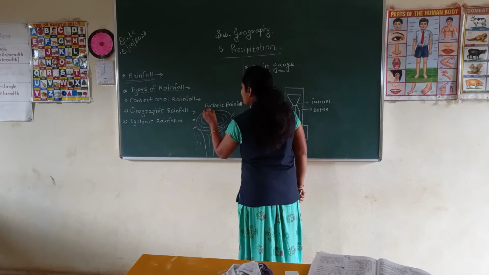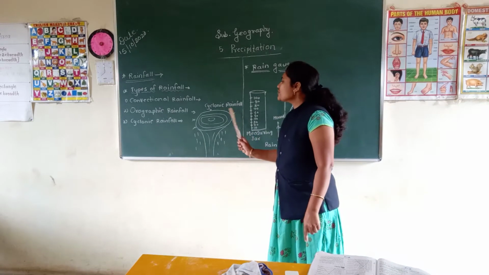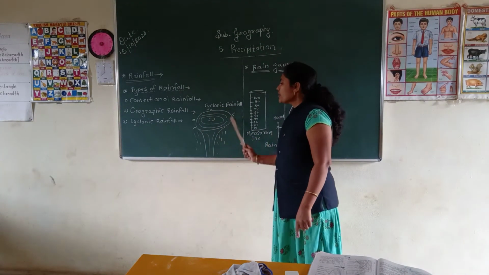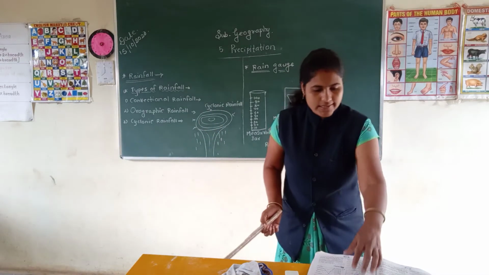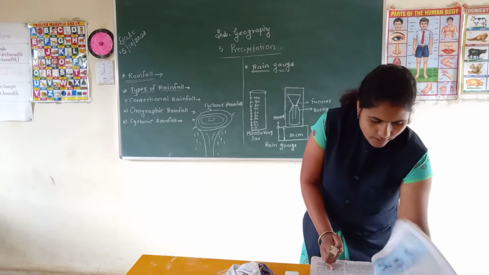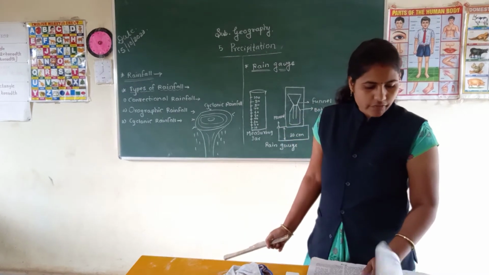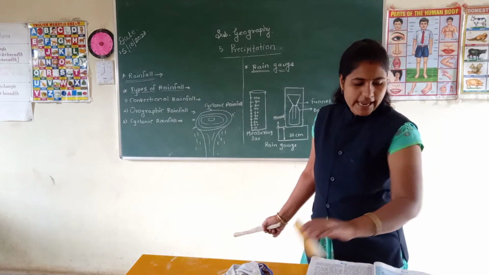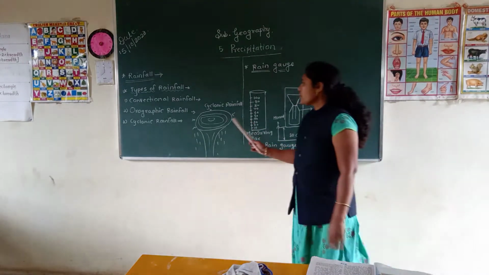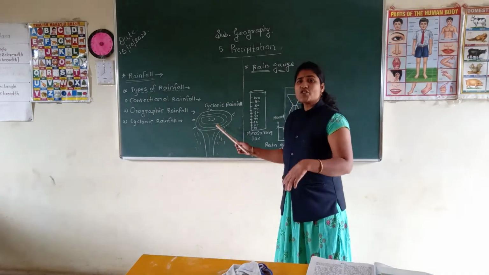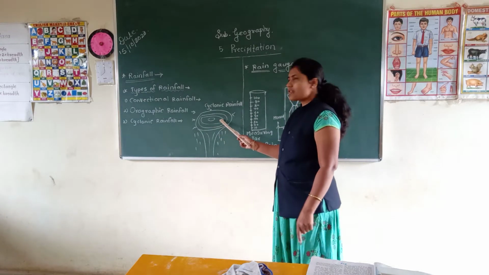That's why the air in the surrounding regions started blowing from high pressure to low pressure in a circular motion. That's why it is called a cyclone. Okay students, understood what is meant by cyclone? A cyclone is a specific air formation where the pressure in the area is less than the surrounding region. When the air starts flowing from high pressure to low pressure, it is called a cyclone.